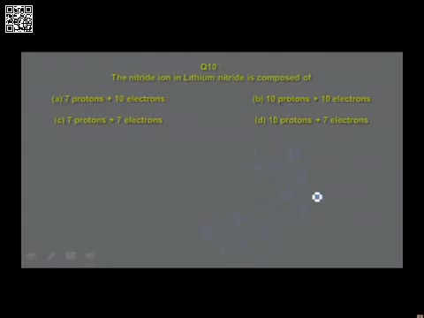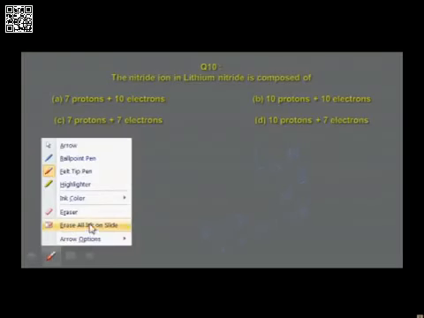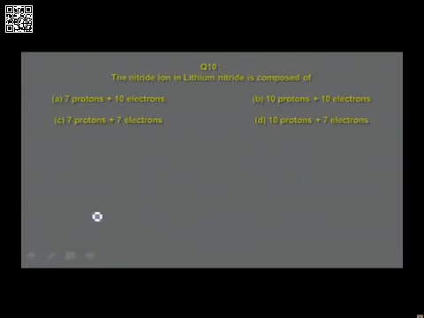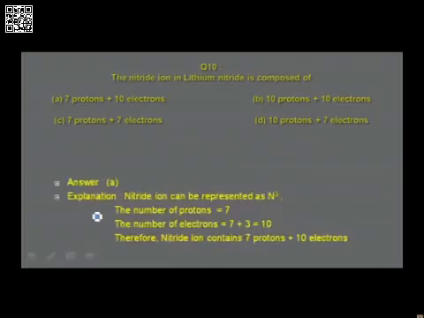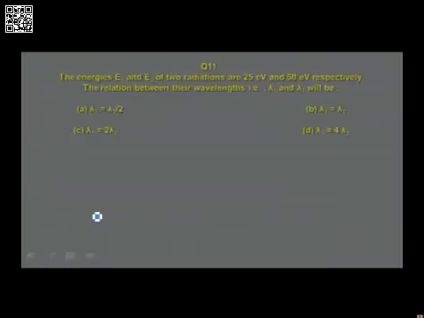So I have given this answer. In the next slide you find the answer for nitride ion. The formula for nitride ion is N3 minus, the number of protons is equal to 7, the number of electrons is equal to 7 plus 3, that is equal to 10. So therefore nitride ion contains 7 protons and 10 electrons.